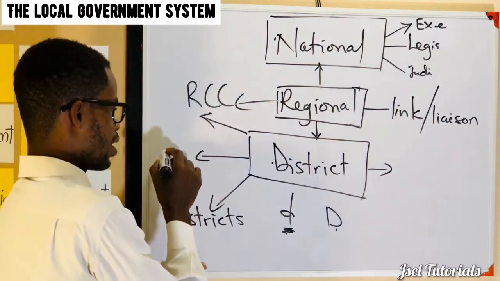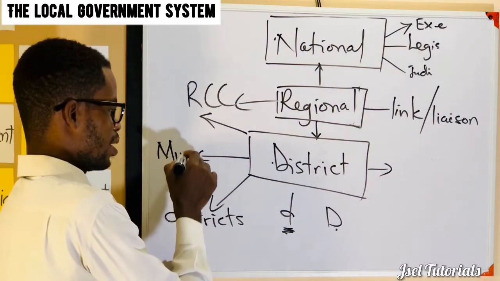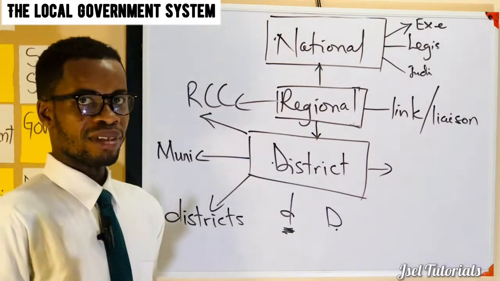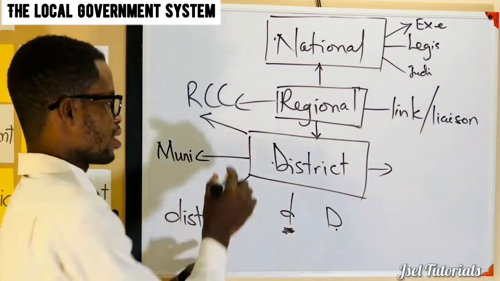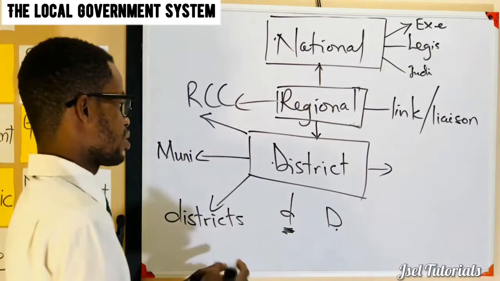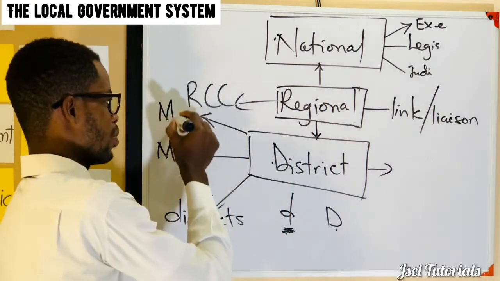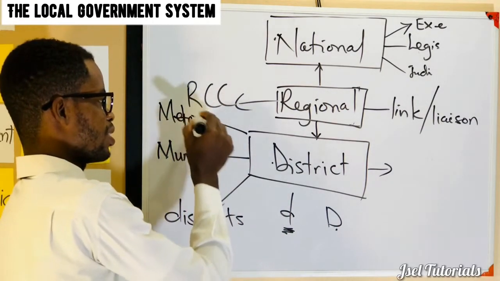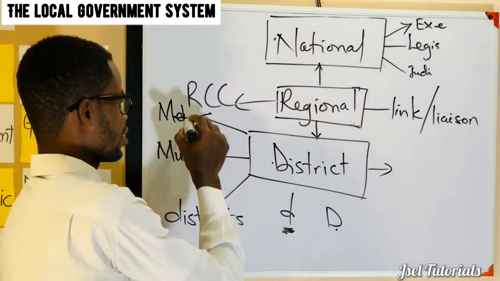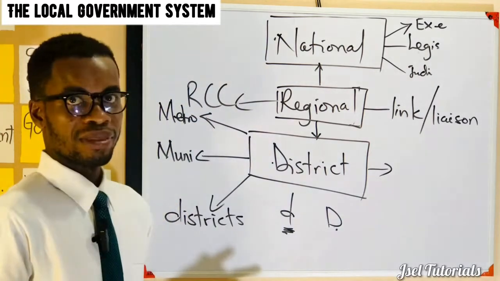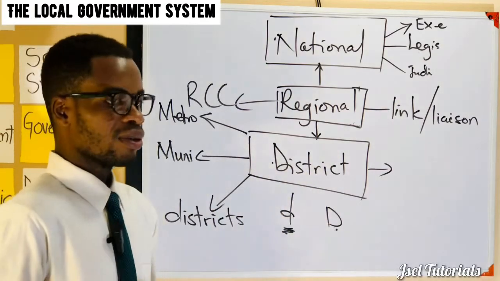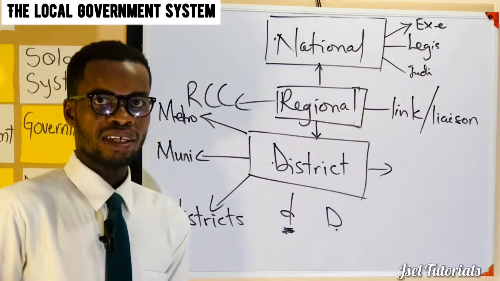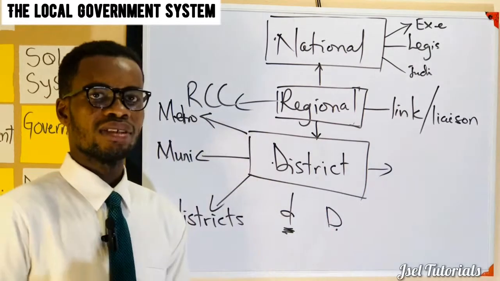Then we have the municipal assemblies. So here the normal district assemblies, the municipal assemblies, and then the metropolis or the metropolitan assemblies. These are the levels or the breakdown or the tiers of the district assemblies.